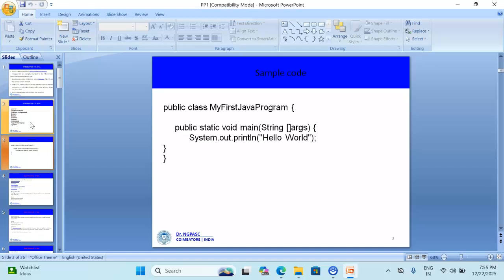Here the class name is MyFirstJavaProgram. This class name should be the same as the file name. And next is public static void main. This is the starting point where the JVM begins execution. Next is System.out.println. This command is used to print text to the console.